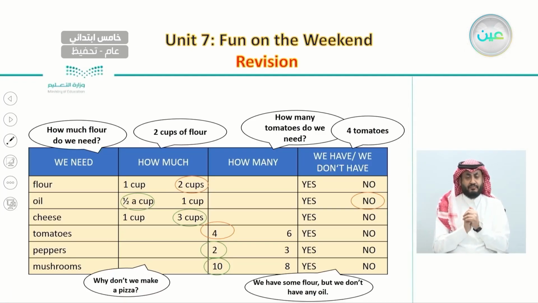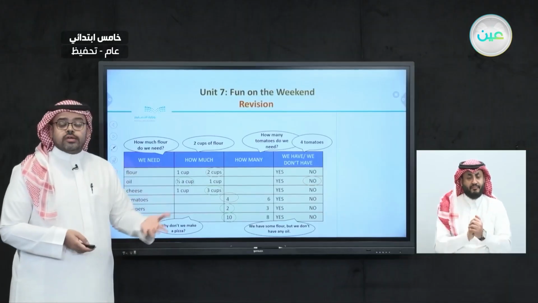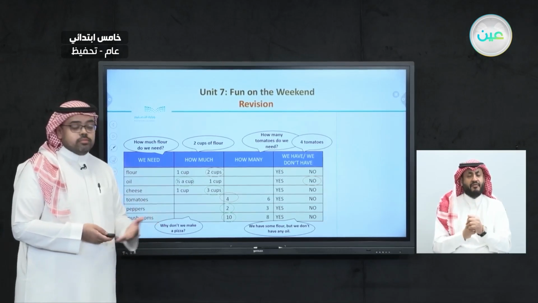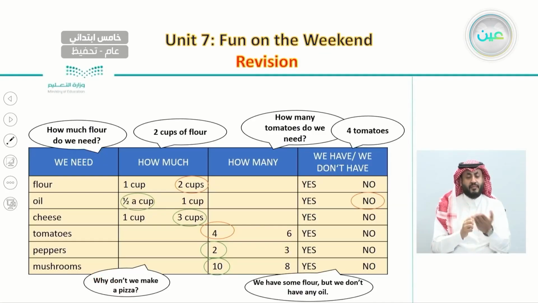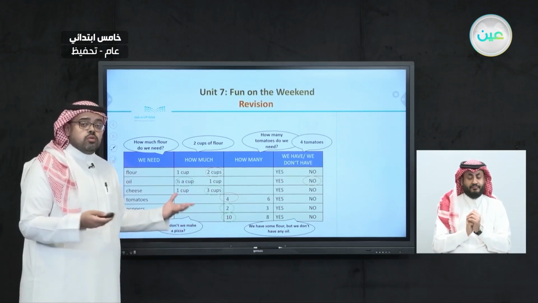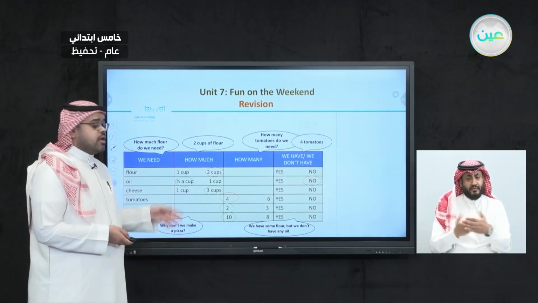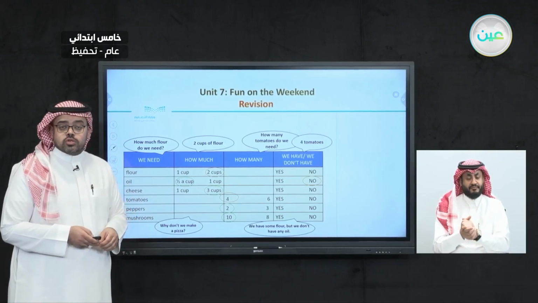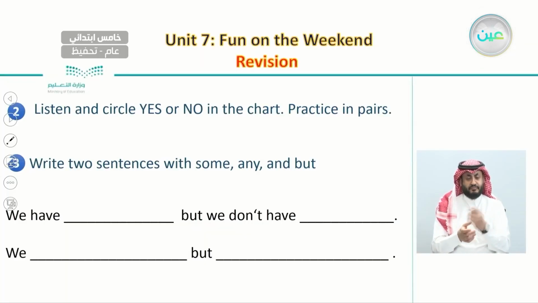And you can even use phrases like how much, and how many. Also, when you want to make a suggestion, when you want to ask them, you should use phrases like why don't we? Why don't we make spaghetti, for example? Why don't we make a pizza? Why don't we make a salad? So you can use this phrase to begin with, and after this, and this is what is most important, write down the phrases about what you have and what you don't have.